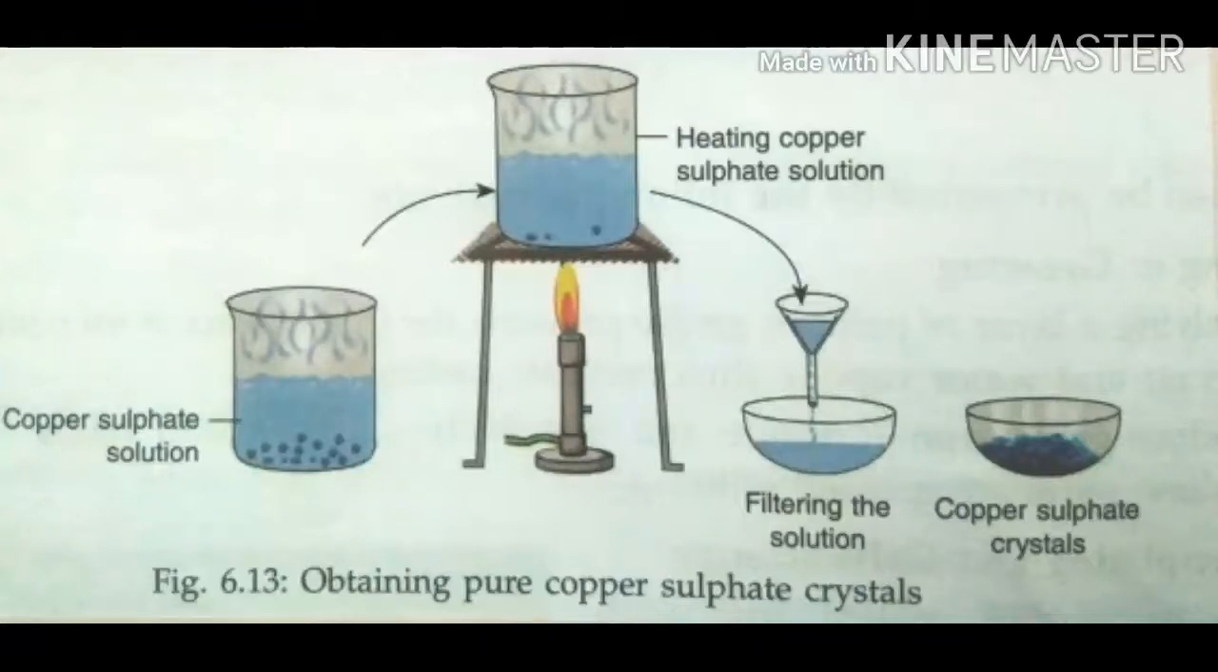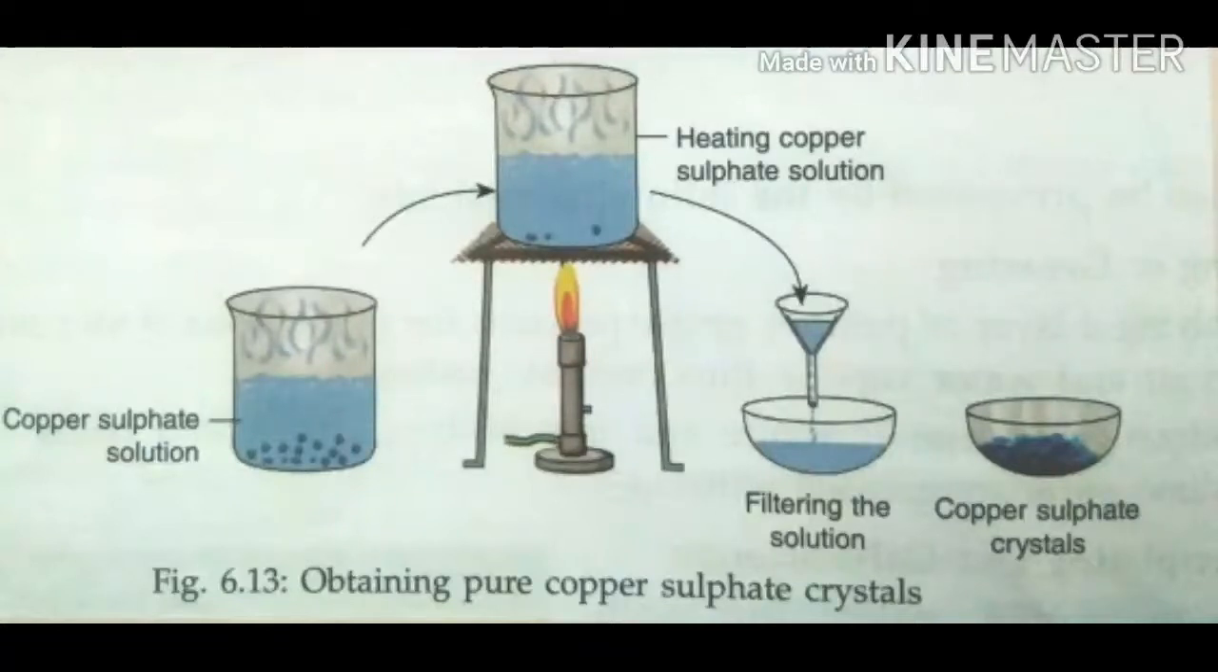An impure solid substance usually contains two types of impurities. One is insoluble impurities, another one is soluble impurities. The insoluble impurities are removed by filtering. The soluble impurities get removed during crystallization.